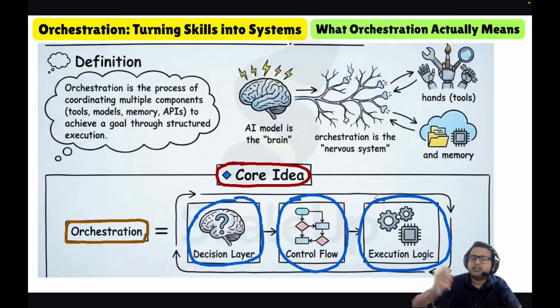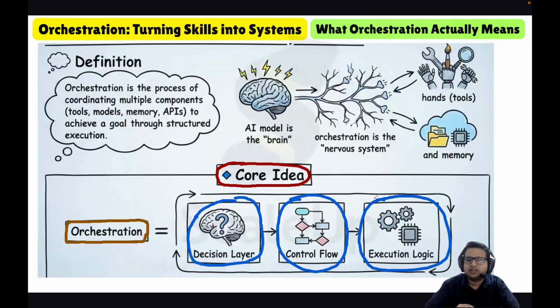Whatever the goal is, the large language model will make a plan for it. Then we break the plan into small steps, which is the control flow, a multi-step task, and then execution, executing each of the tasks.